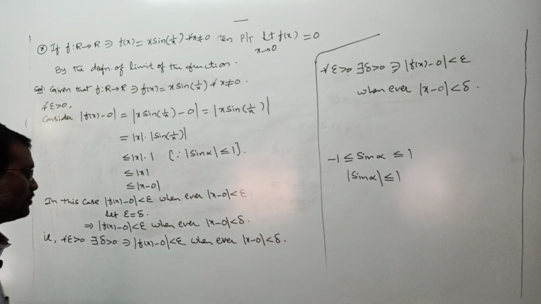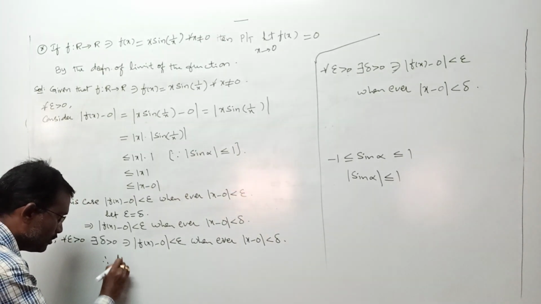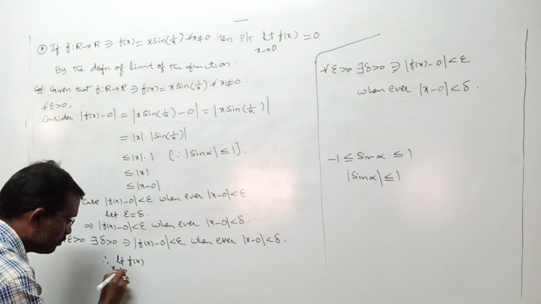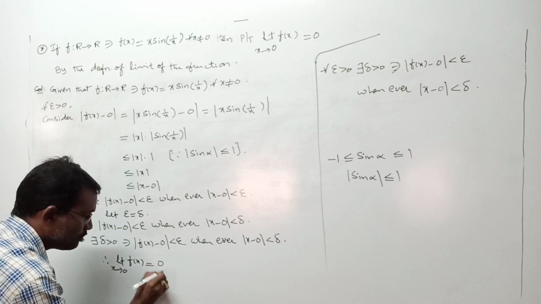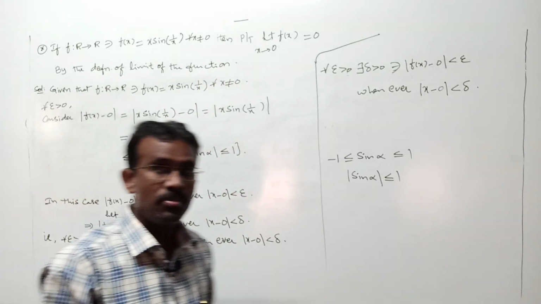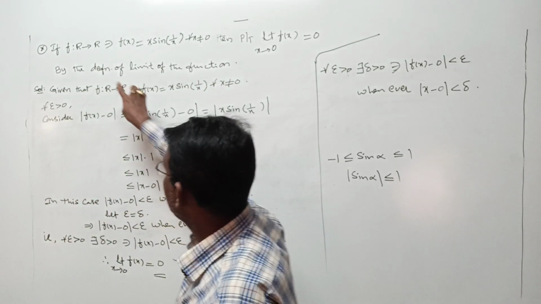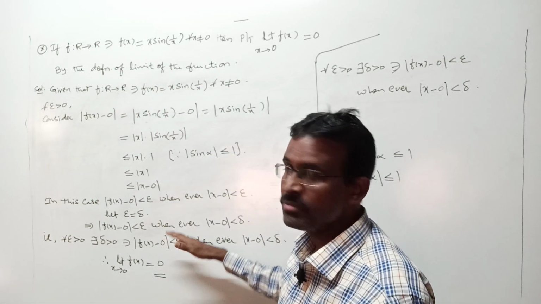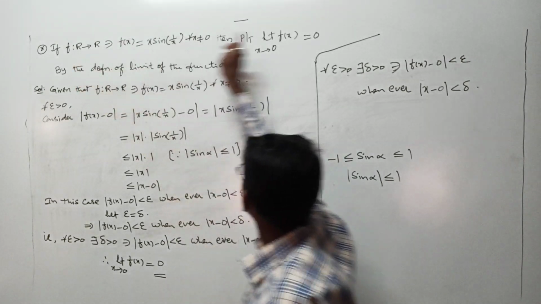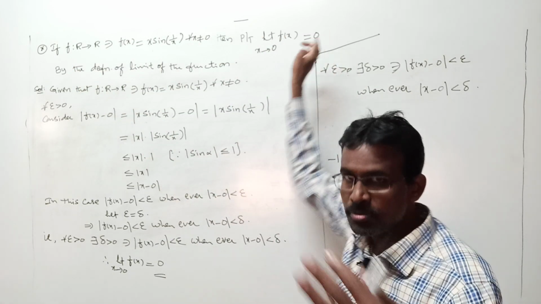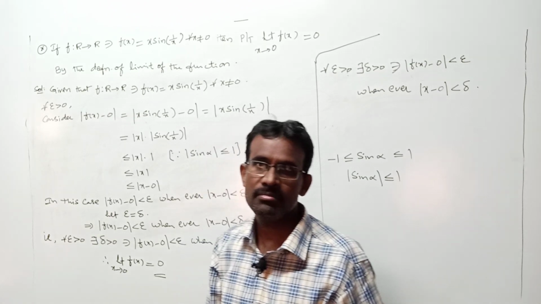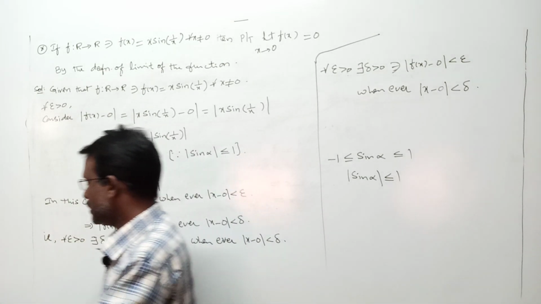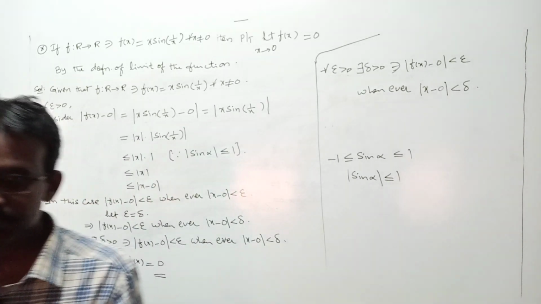By the definition of limit of the function, limit f of x as x tends to 0 is equal to 0. This completes your question. But again I am repeating, if they mention the definition of limit, you have to proceed like this. If they don't, there is some other easy procedure. This is about your problems in limit of a function, basic condition.